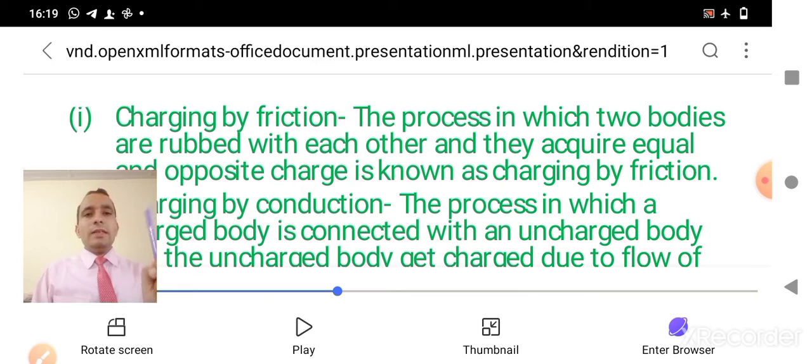And in this situation, both the bodies acquire equal and opposite charges. Suppose one gets positively charged by some amount, so the other will get negatively charged by the same amount. So this is charging by friction.